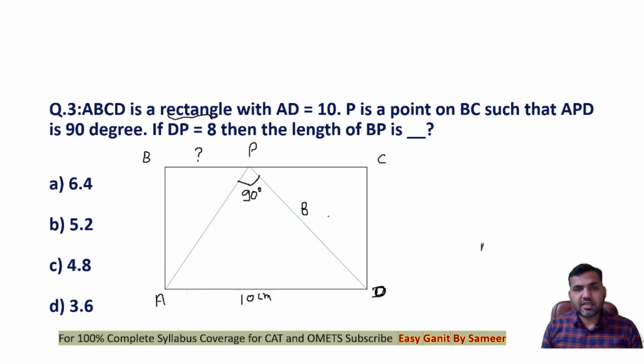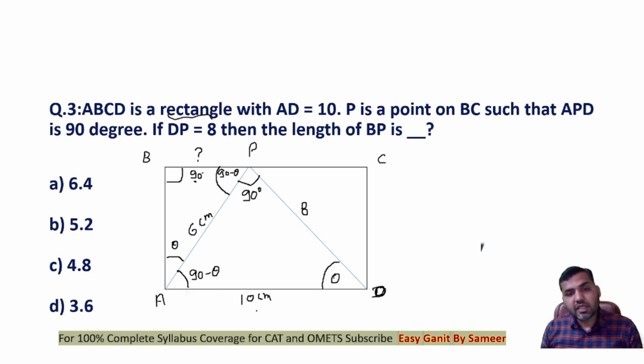Now you see that this angle is 90, this is 8, this is 10. So can I apply the triplet here of 6, 8 and 10? This side length will be equal to 6 centimeter, right? Now the length of BP is what we need to find out. You see this, guys, this angle is equal to 90 degree, right? If I say that this angle is theta, then this angle will become 90 minus theta, right? And this angle, you can say that is 180 minus 90 minus theta, that is 90 minus theta. And this angle will automatically become theta now.